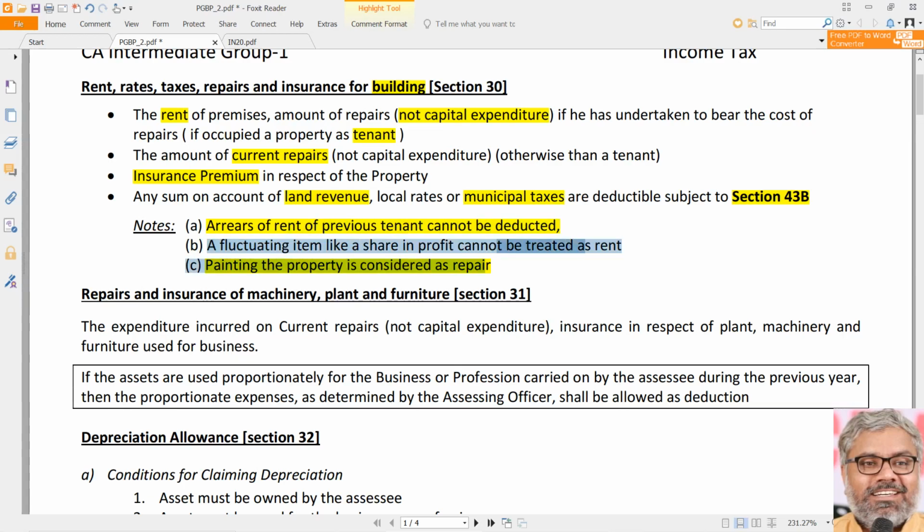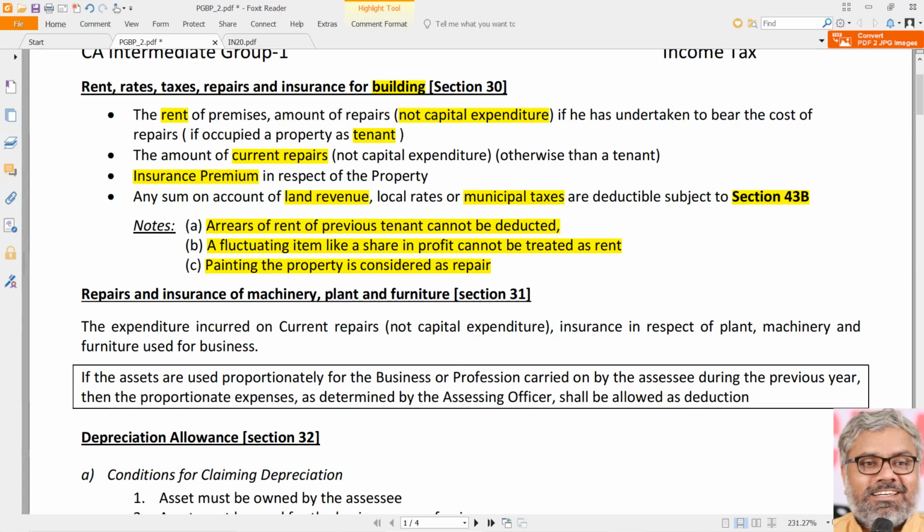Another important point to be noted here, this can be a point also in the exam questions. A fluctuating item like a share in profit cannot be treated as rent. That will still be treated as appropriation of profit. Sometimes it may be like this. Let us say the landlord will have an agreement with the tenant saying that, boss, there is a fixed monthly rent of so and so amount, plus I want a share in your profit, or plus I want a share in your revenue. Owners might have that.